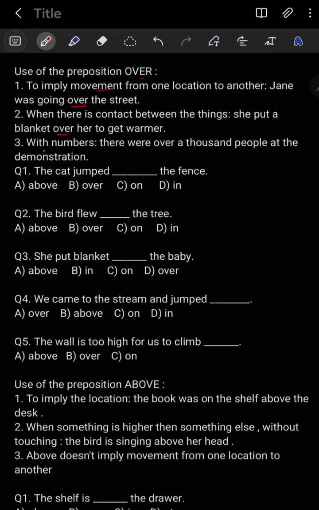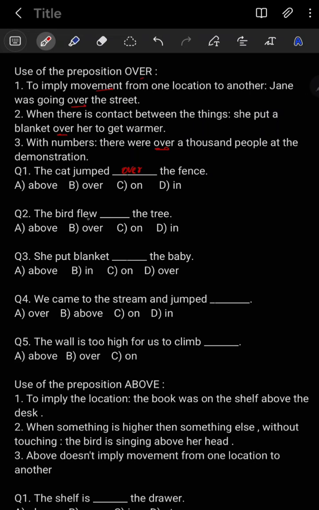Next, point number 3, with numbers also you have to use the preposition over. So there were over 1,000 people at the demonstration. To make you understand better, below I have given some examples. The first example: the cat jumped over the fence. That is over the fence, because there is a movement. So we cannot use above here. It should be over because there is a movement.